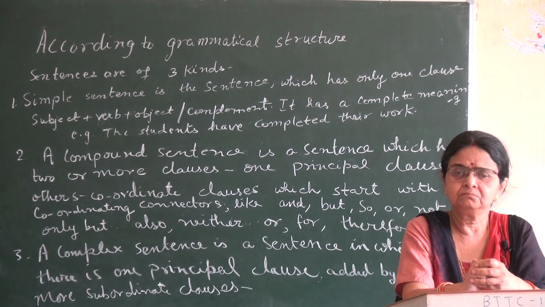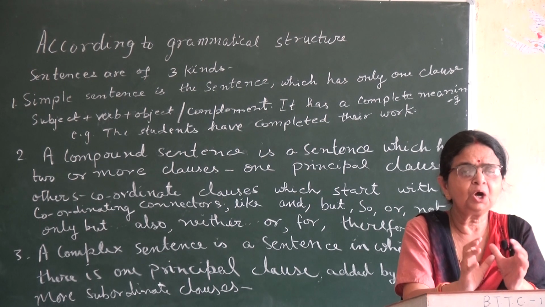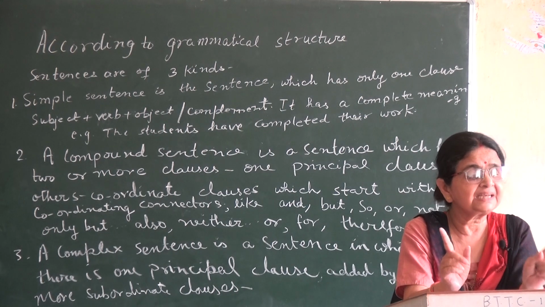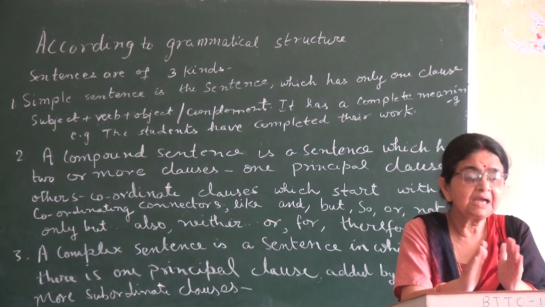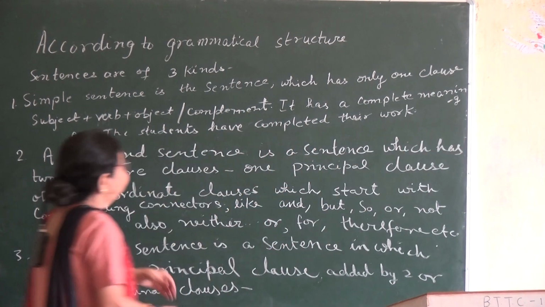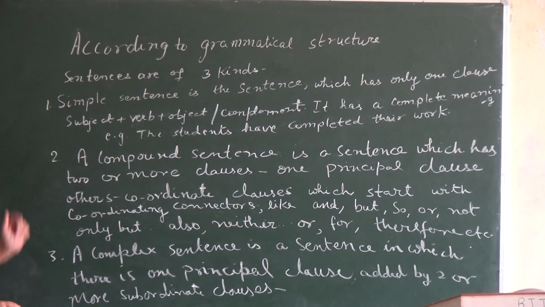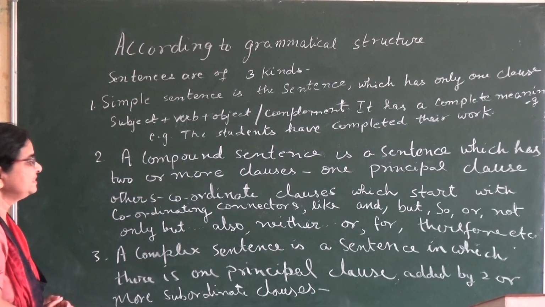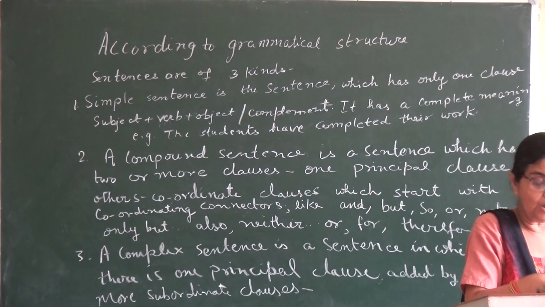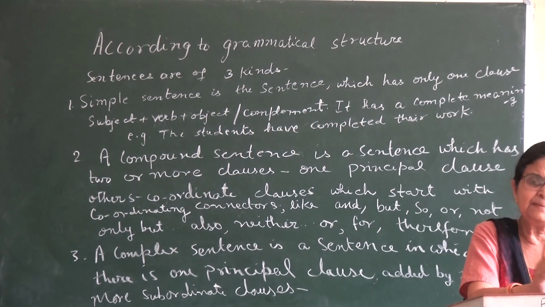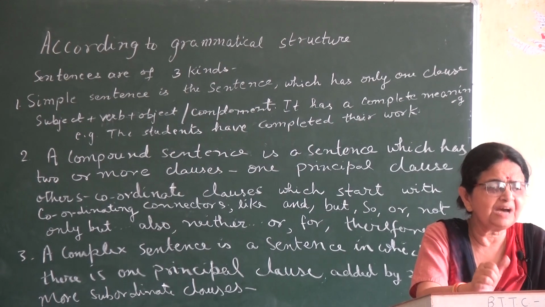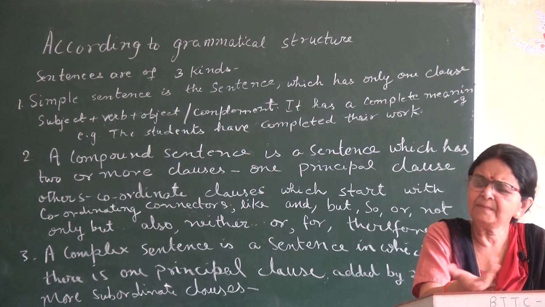Structural संगठन, structure के point of view से, according to the viewpoint of structure, the grammar teacher makes this classification which is simple, compound and complex. What's the rule of simple sentence? Just see. Simple sentence is a sentence which has only one clause. You can see that it has only one clause in a simple sentence, and there will be subject plus verb plus object. This is a common rule.